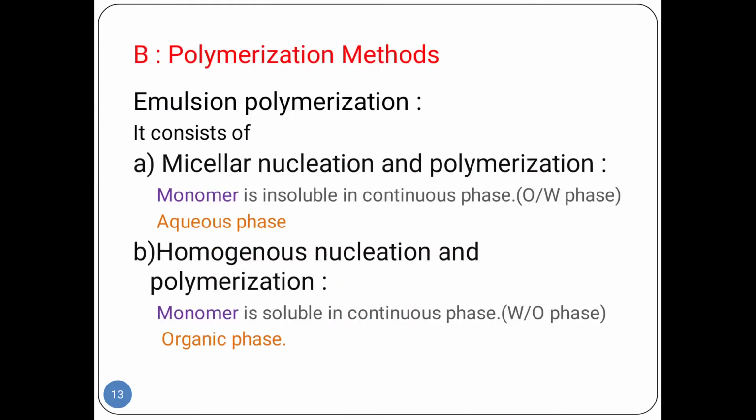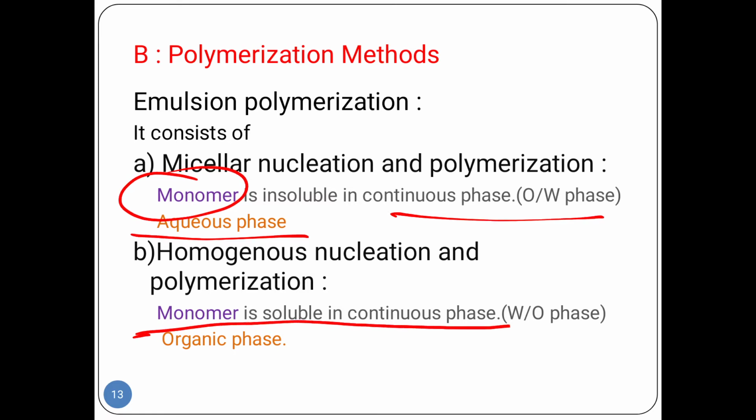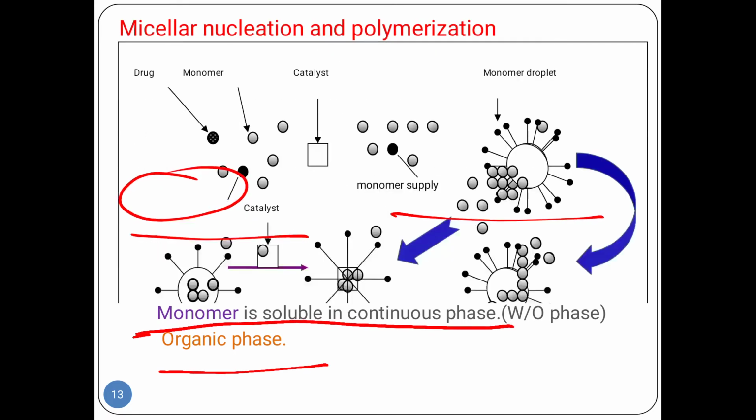Next we move toward the polymerization method. We already said there are polymerization methods. There are two: micellar nucleation and polymerization, and homogeneous nucleation and polymerization. In micellar nucleation, the monomer is insoluble in the continuous phase and aqueous phase. In homogeneous nucleation, the monomer is soluble in the continuous phase and organic phase.